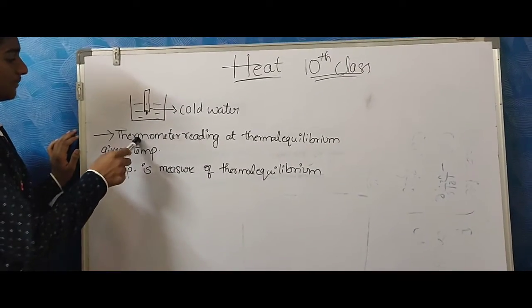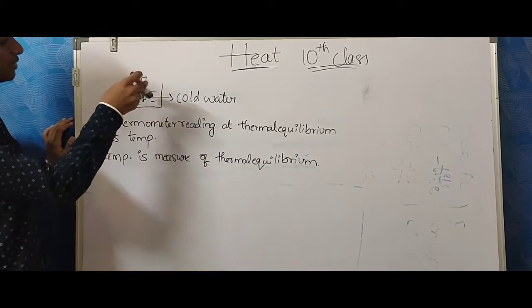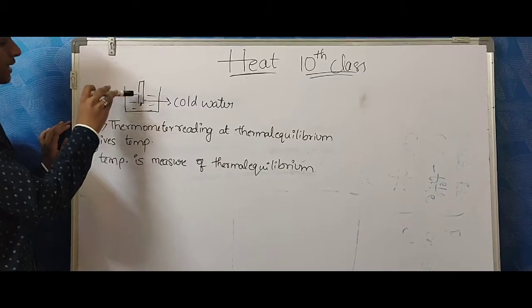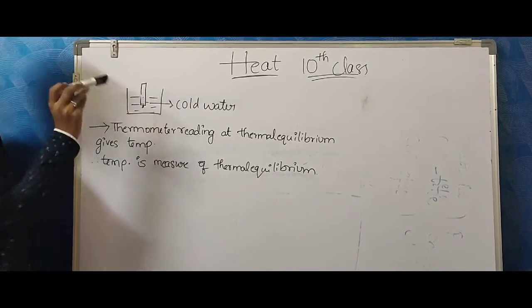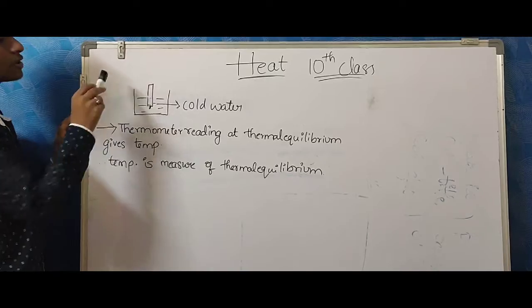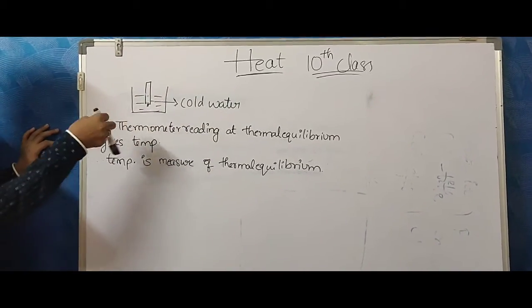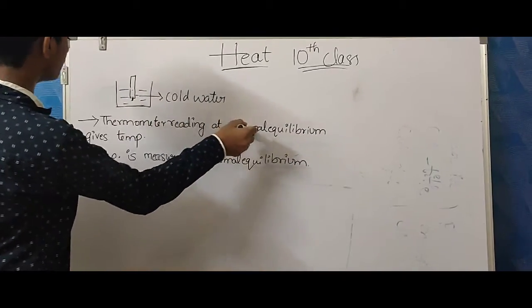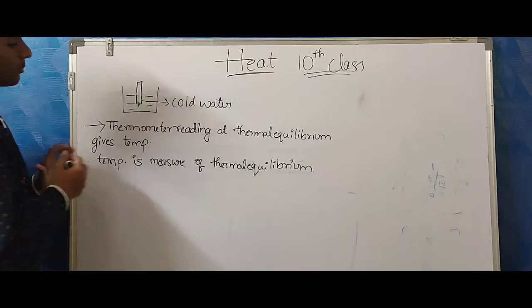Thermometer reading when these two bodies are kept in thermal contact, when they attain thermal equilibrium, then the thermometer shows the temperature. Here the definition gives the meaning. Thermometer reading at thermal equilibrium gives the temperature. Temperature is a measure of thermal equilibrium.